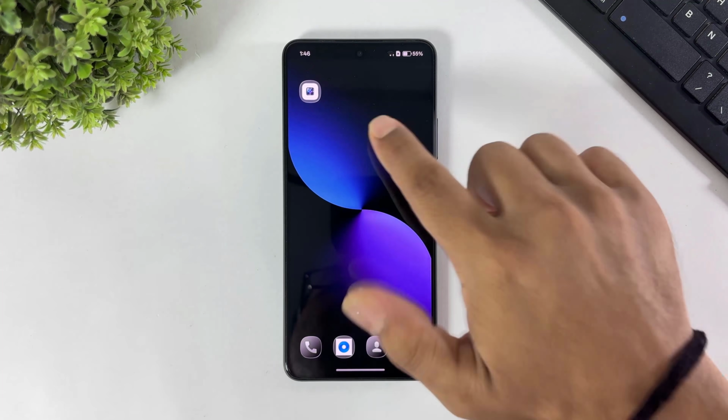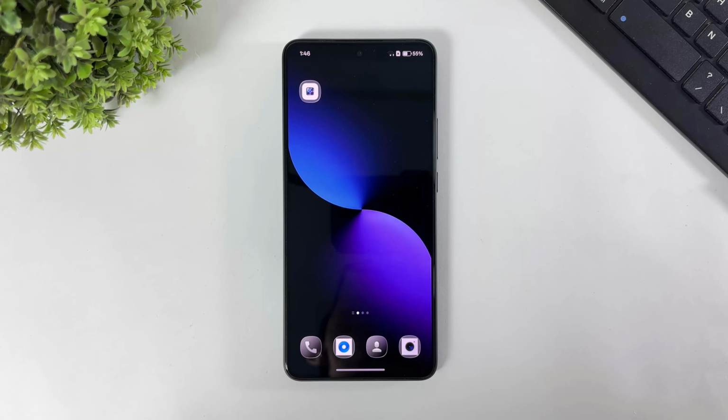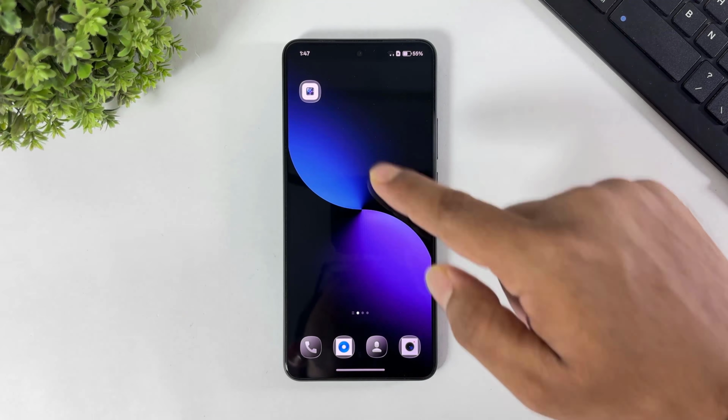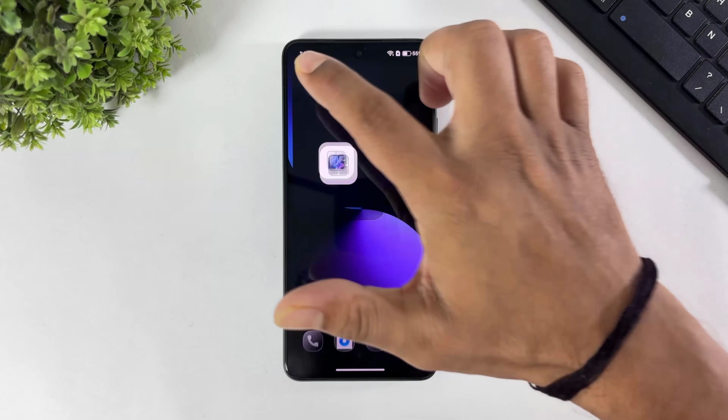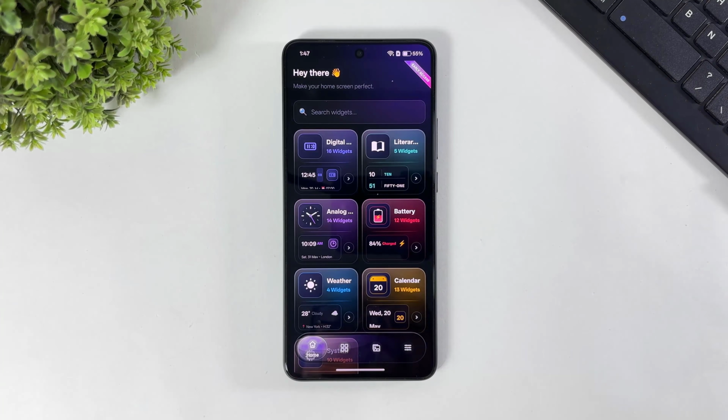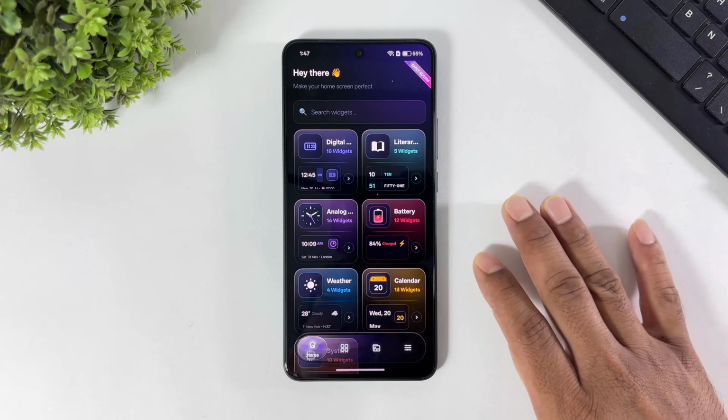Guys, first download this glass widgets app on your Android device. The download link is available in the description. Simply click and download. After download, simply tap and open. After opening, guys, look at these many beautiful widgets with categories in this app.